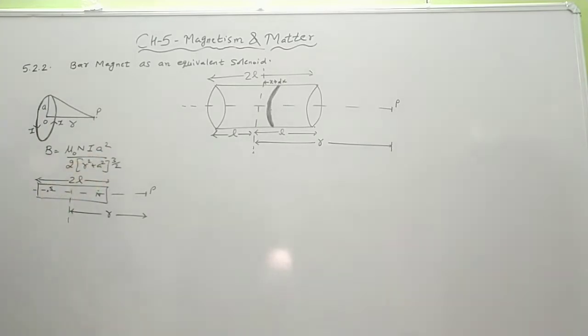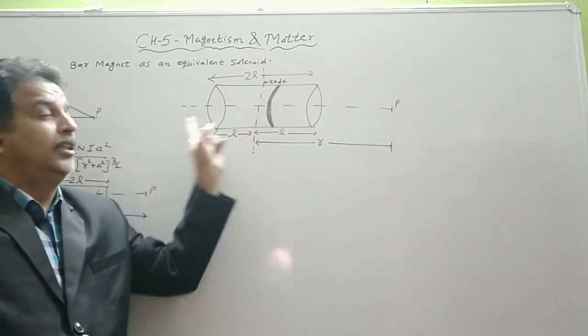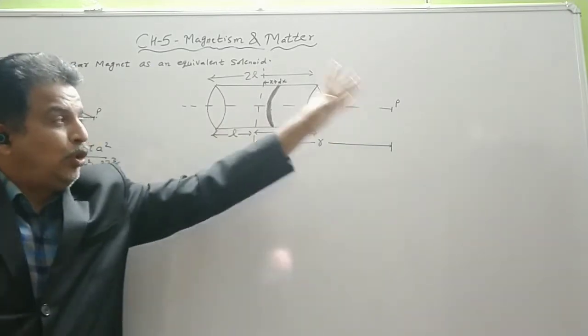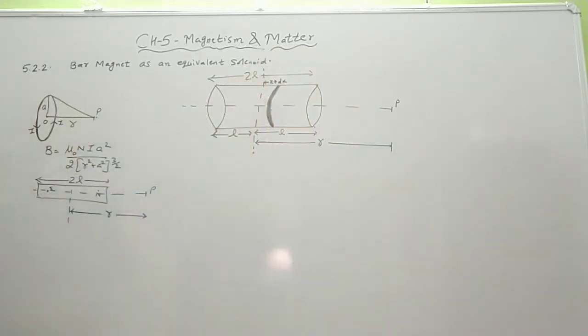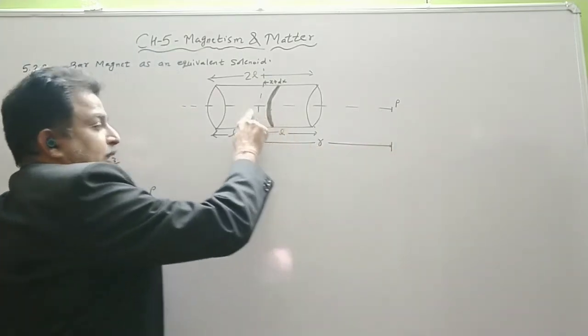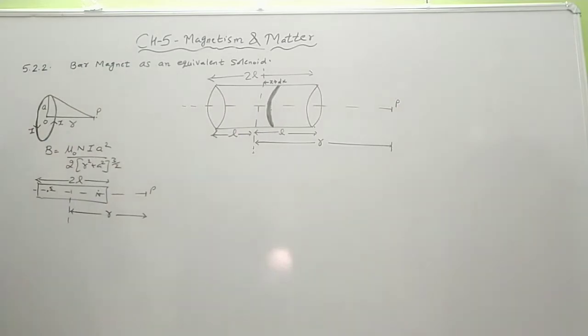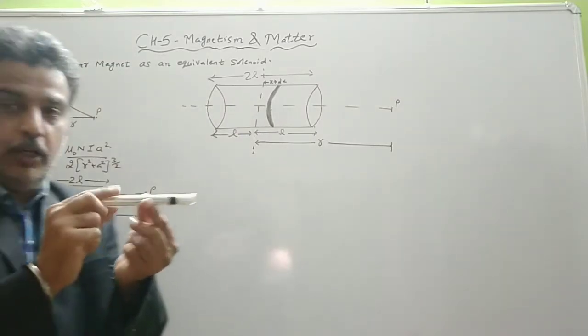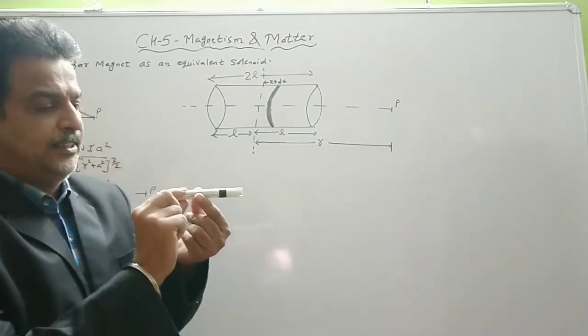Now to find the magnetic field intensity along the axis of the solenoid, we consider a point P at a distance r from the center of the solenoid. Now I consider one ring. Suppose this is a solenoid, so this is its center.